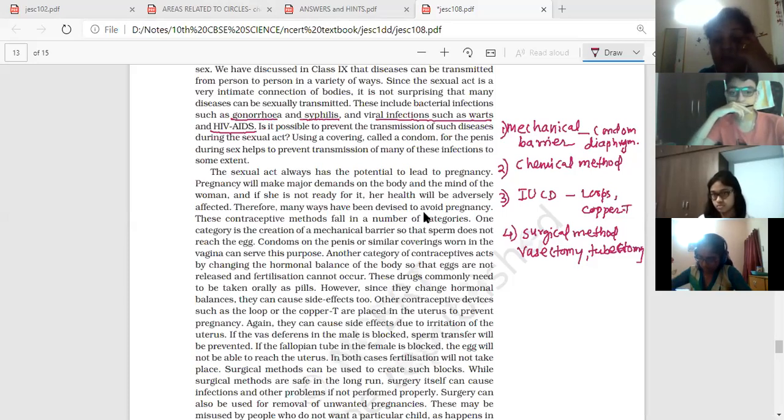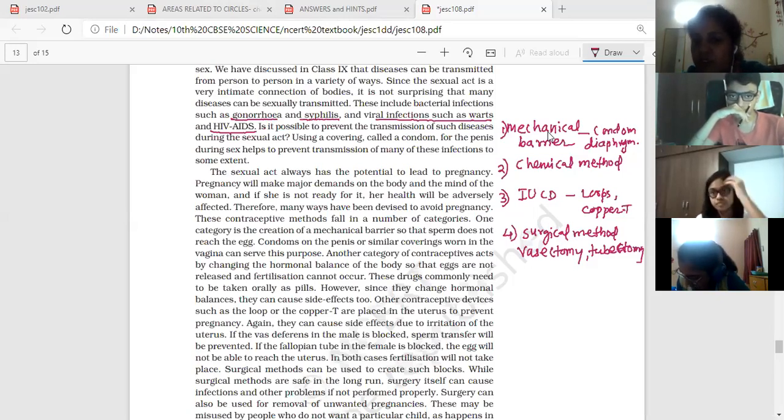Okay, and sometimes they will ask you to explain all these methods or any 2 methods explanation. It is a compulsory question every year. I've seen every year they have asked this question about explaining the methods of contraception, or what are the different ways by which the pregnancy can be avoided, with their mechanism, how they prevent pregnancy.